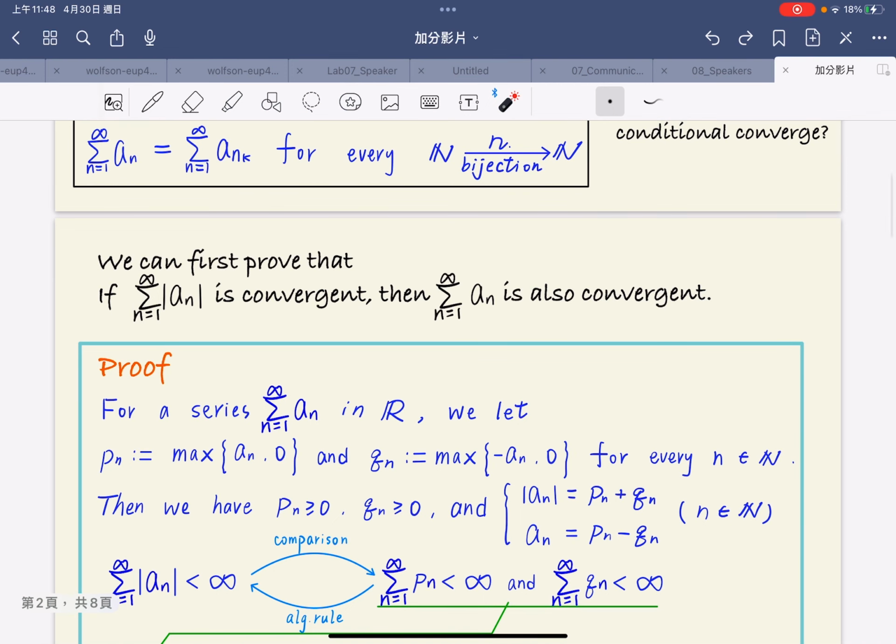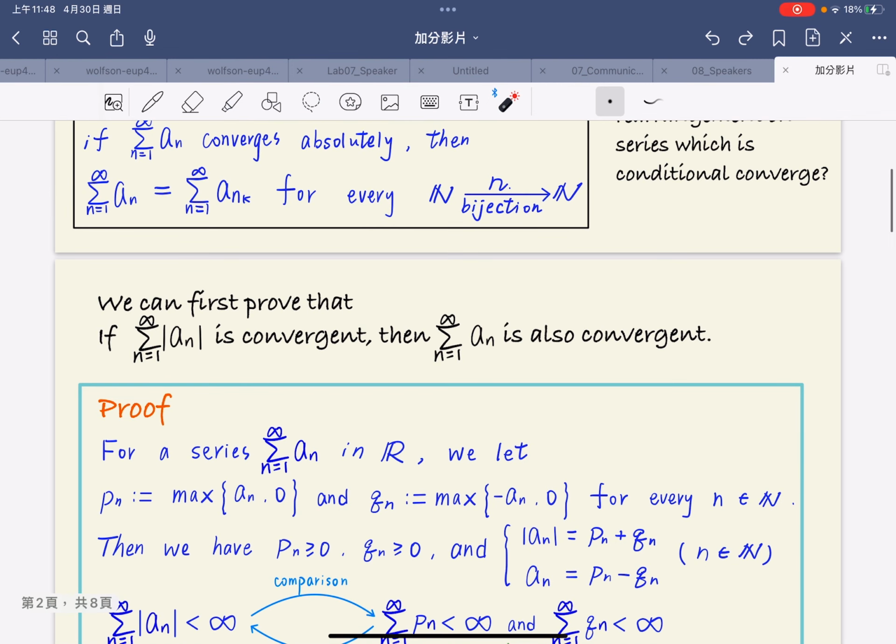Before I answer the question, we can first prove that if the series of absolute values of a_n, the sum from n equals 1 to infinity, converges, then the sum of a_n is also convergent.